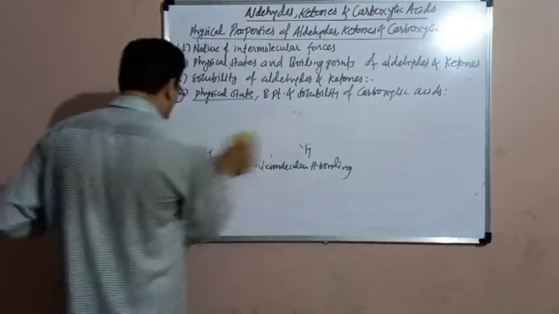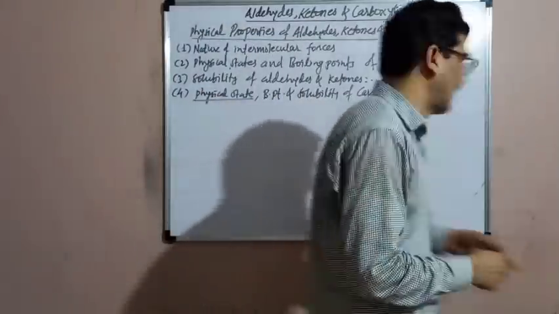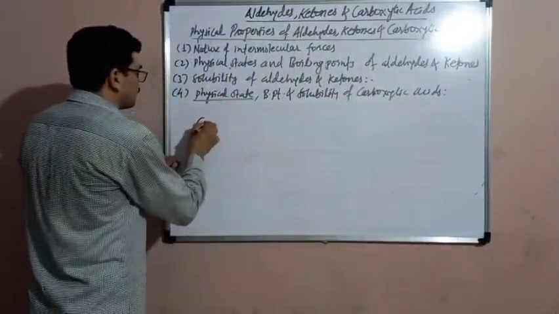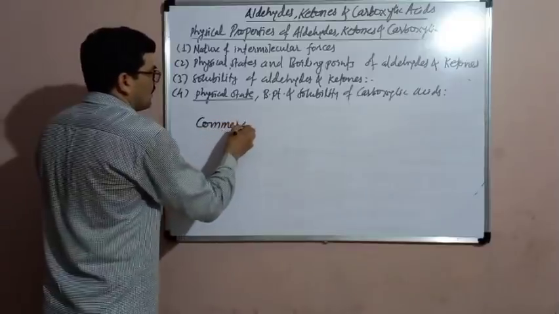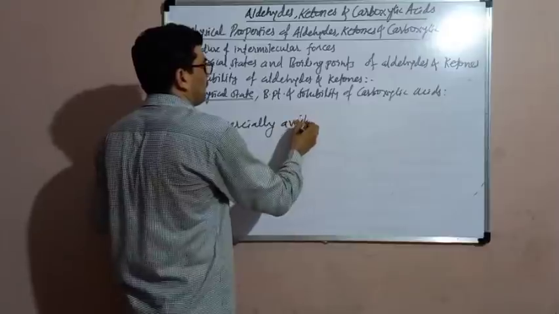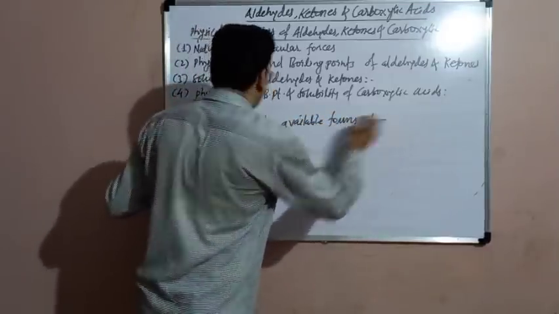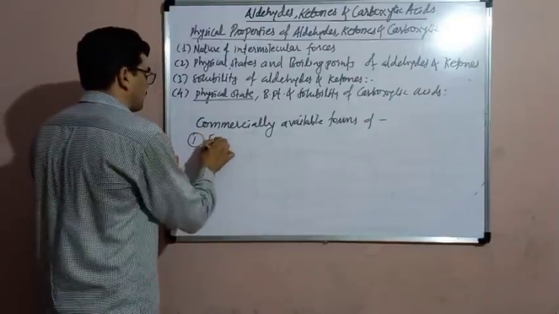Then commercially available forms of formaldehyde and acetaldehyde. Number 1, formaldehyde.